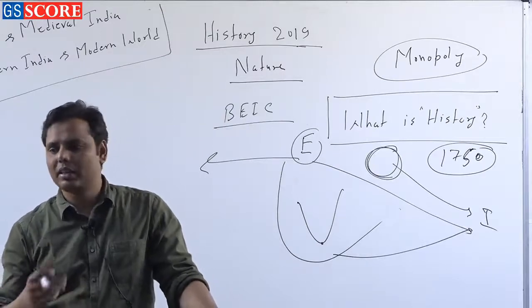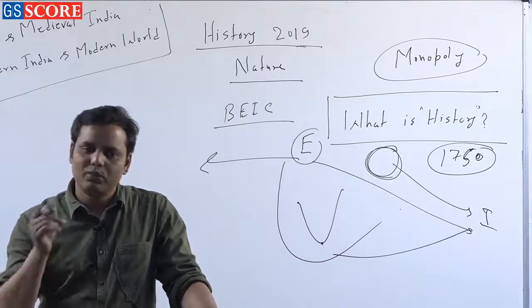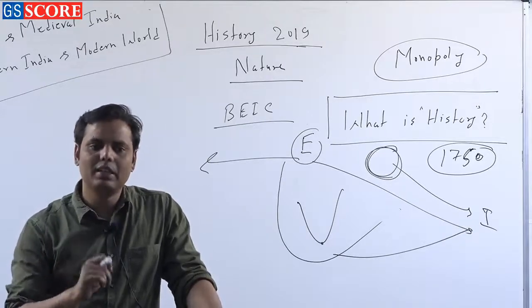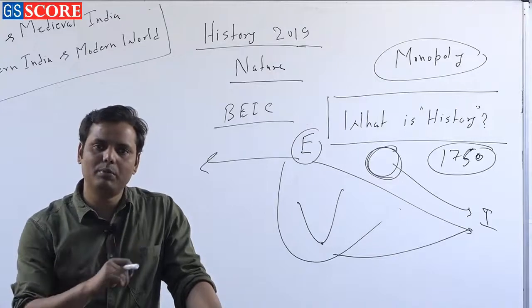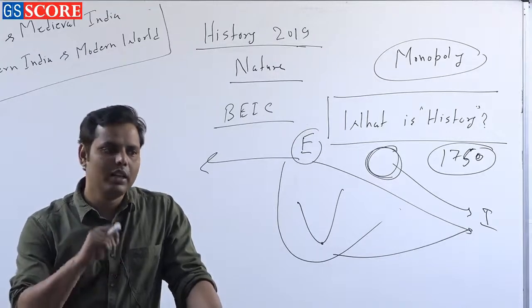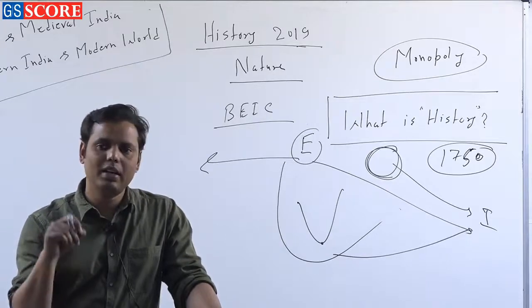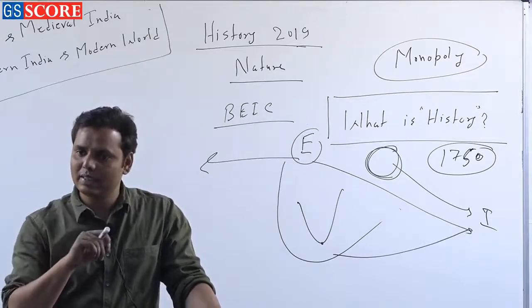While telling these things, they simultaneously claimed that Western people were already aware of what exactly history is, whereas Indian people never knew what history is, right.